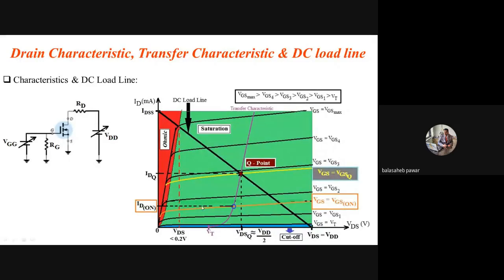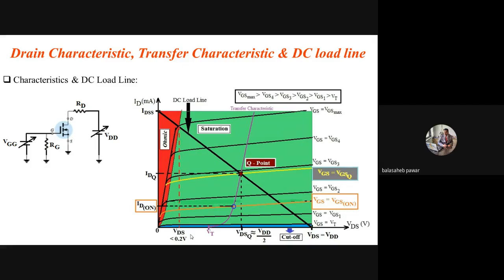But as an amplifier, the voltage drop across that transistor should be very large. Why is the transistor operated in the saturation region? Because as an amplifier, whatever input voltage we apply, the output we expect should be as large as possible, and then we get the maximum gain of that amplifier.